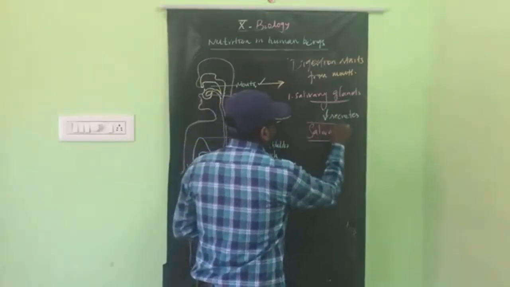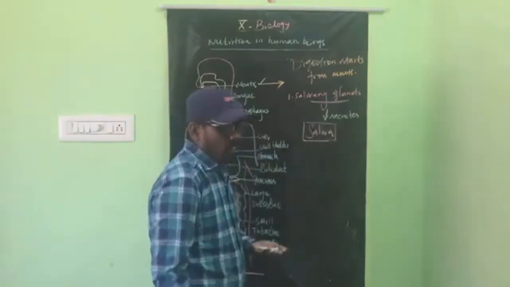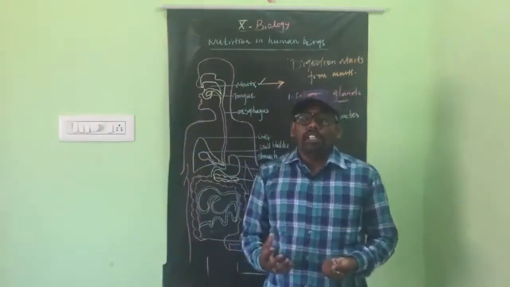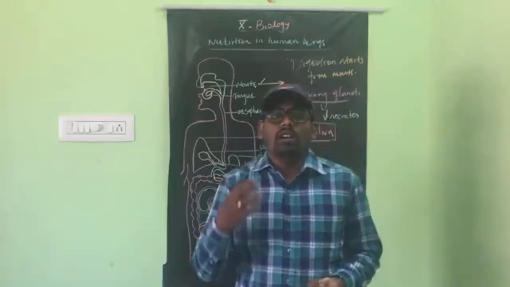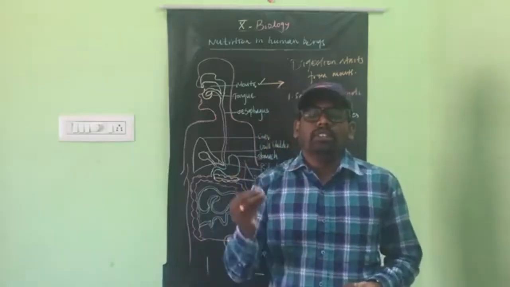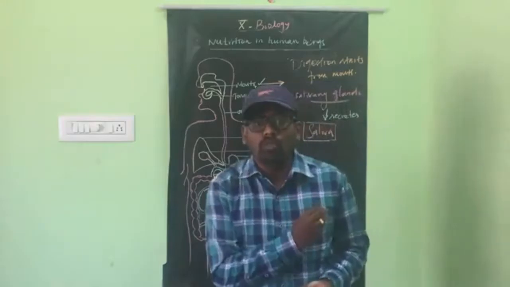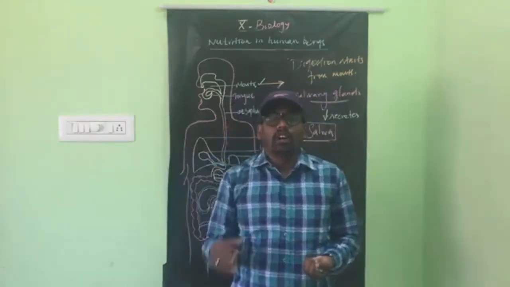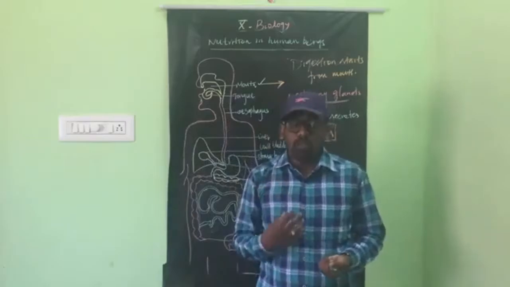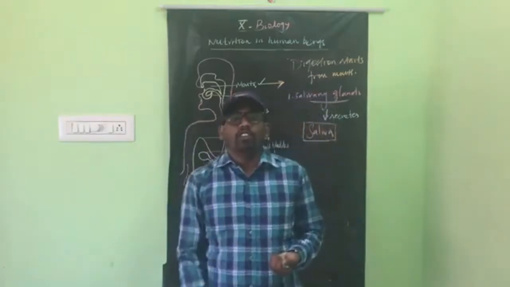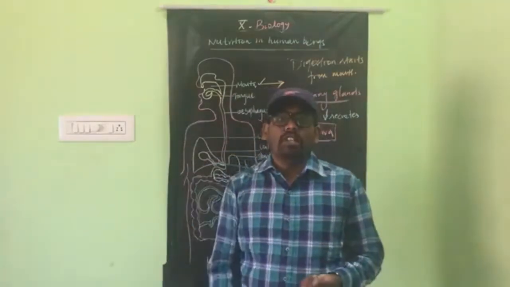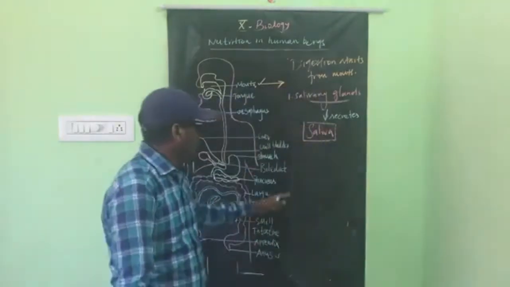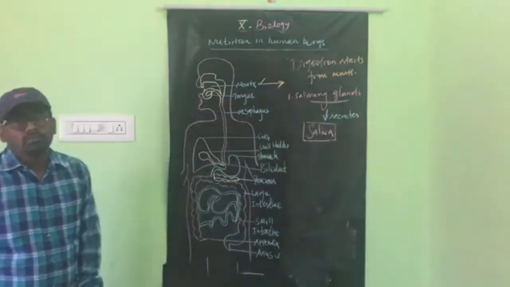So what is saliva? When we see food or imagine food, automatically a watery or fluid-like substance is secreted in our mouth. This watery substance is called saliva.